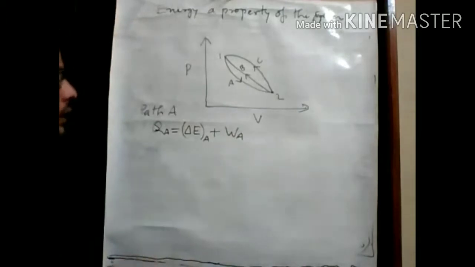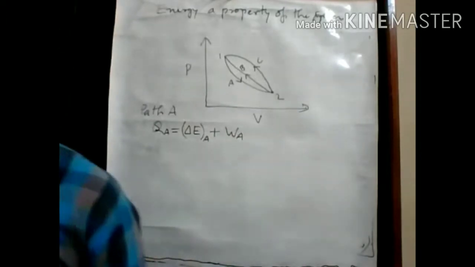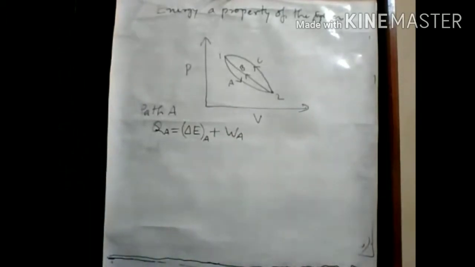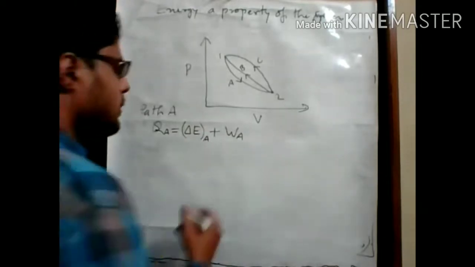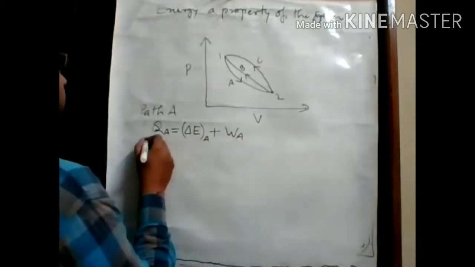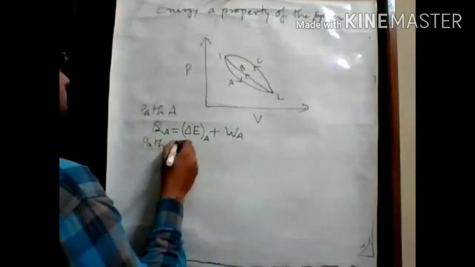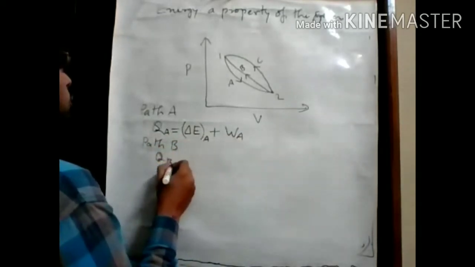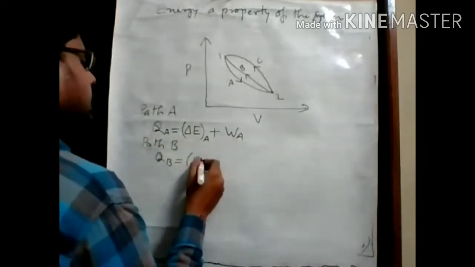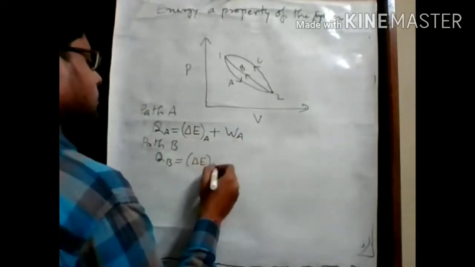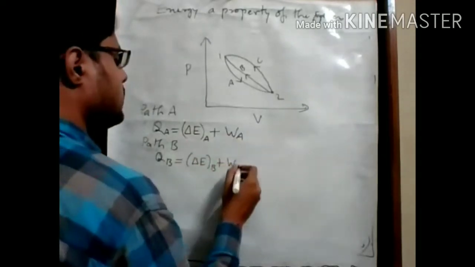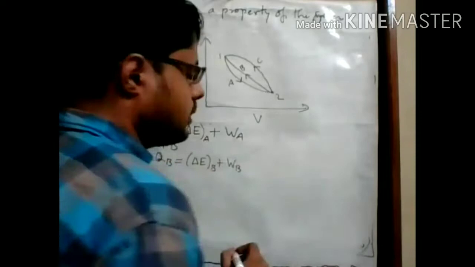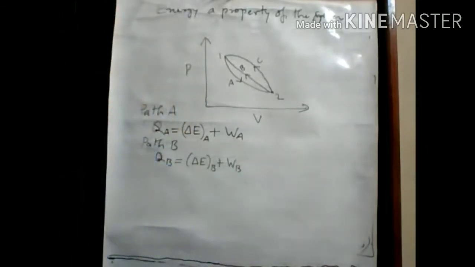And if we write this expression for path B, QB equals delta EB plus WB.